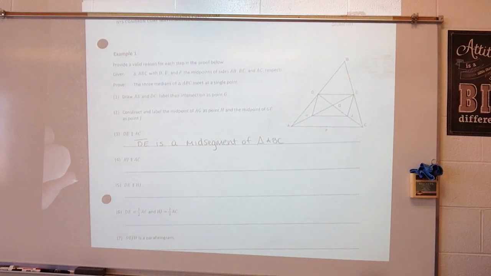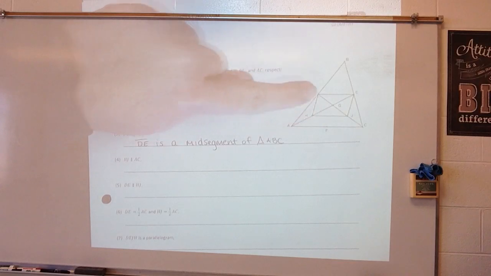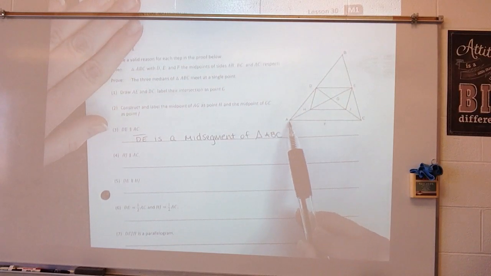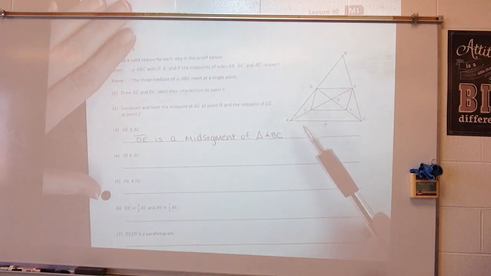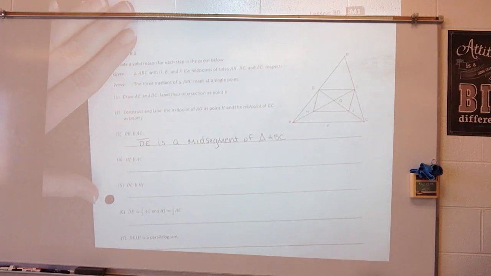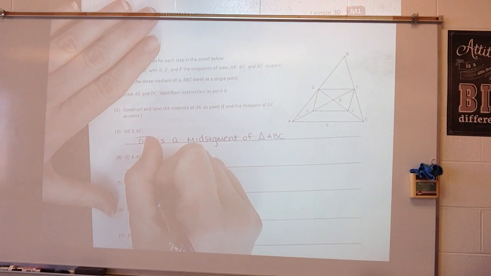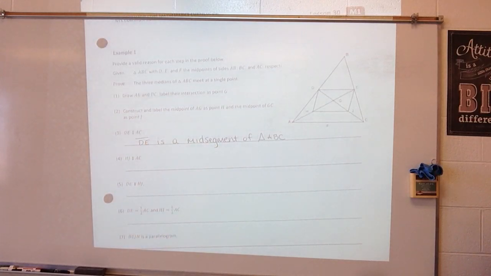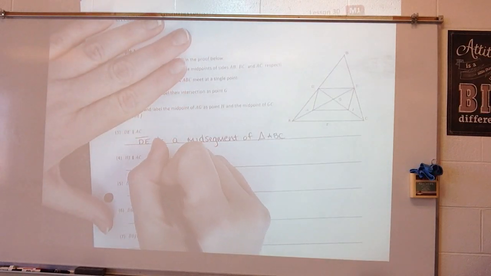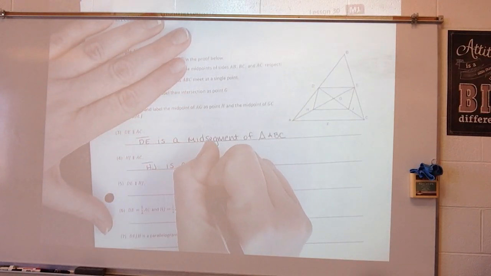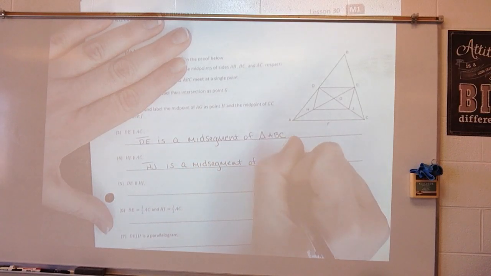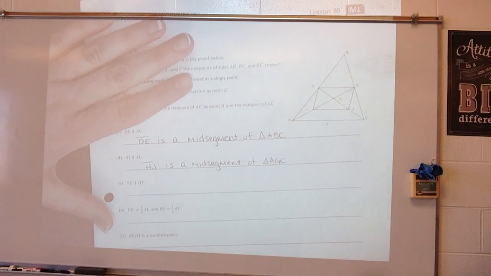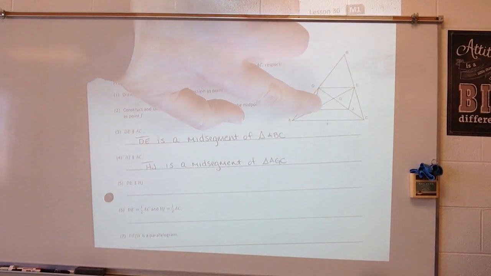So how do I know that HJ is parallel to AC? Well, it is a midsegment of triangle AGC. All right? So we can say that HJ is a midsegment of triangle AGC. And I know that because remember it says these were midpoints.